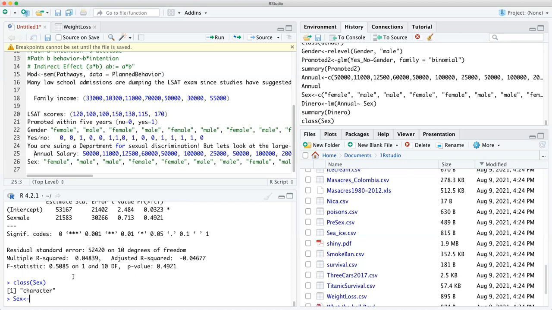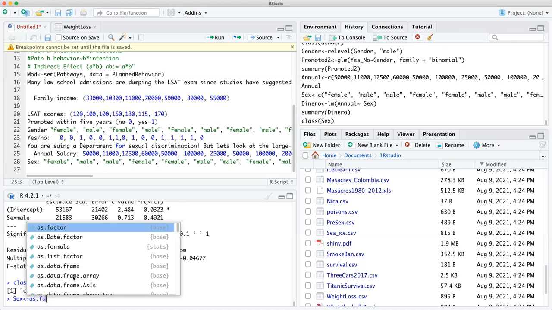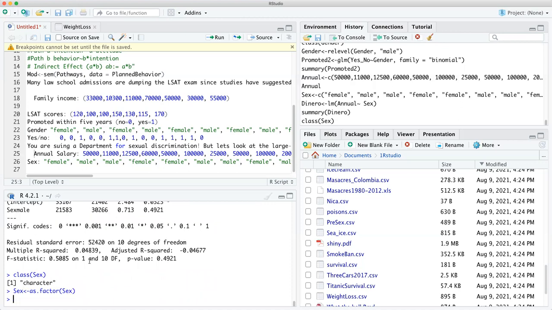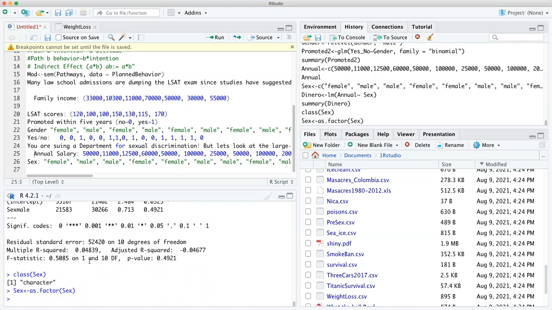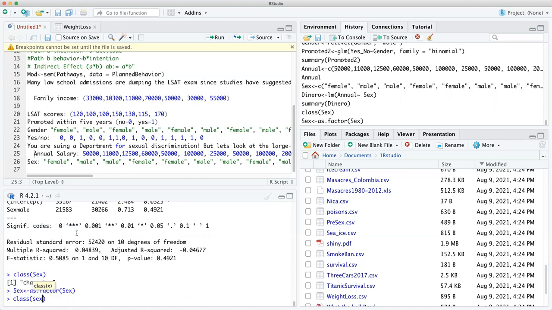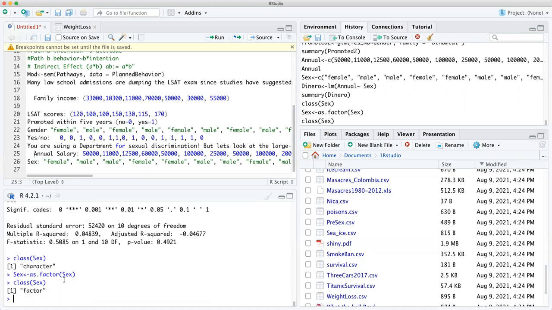Now let's take a look at this sex as factor. Do sex again. Boom. Now you do not have to do the step of class. All you have to do is sex as factor, sex, and then it turns. I'm just checking to make sure it went through, because this is just asking what class it is. So now it's a factor. So now we can say sex and re-level it like we did in the other videos. And re-leveling it will make the male the base and the female not the base.